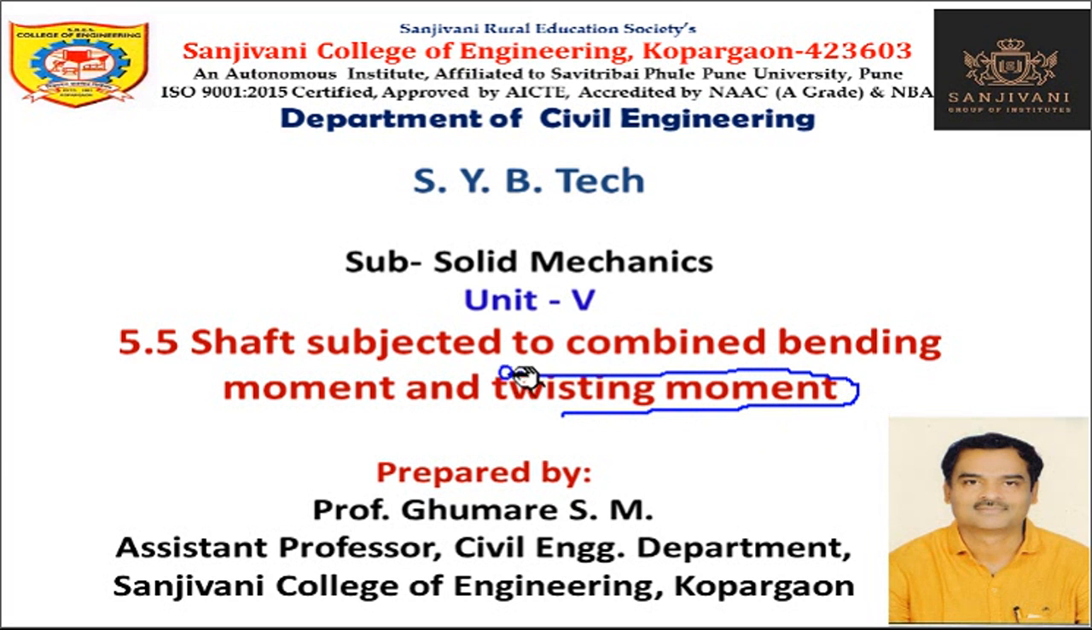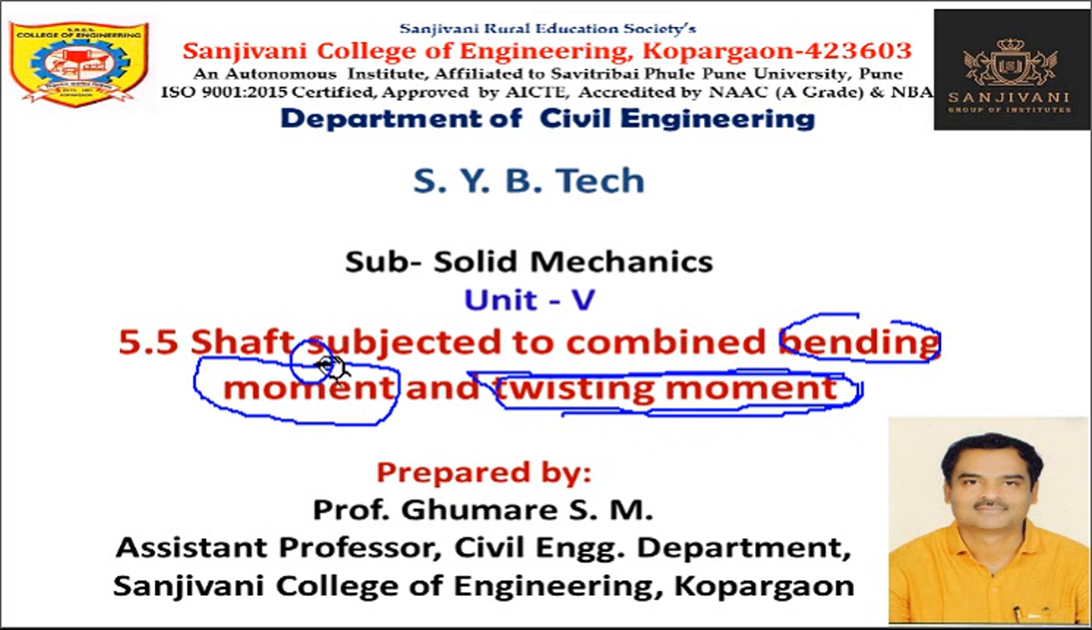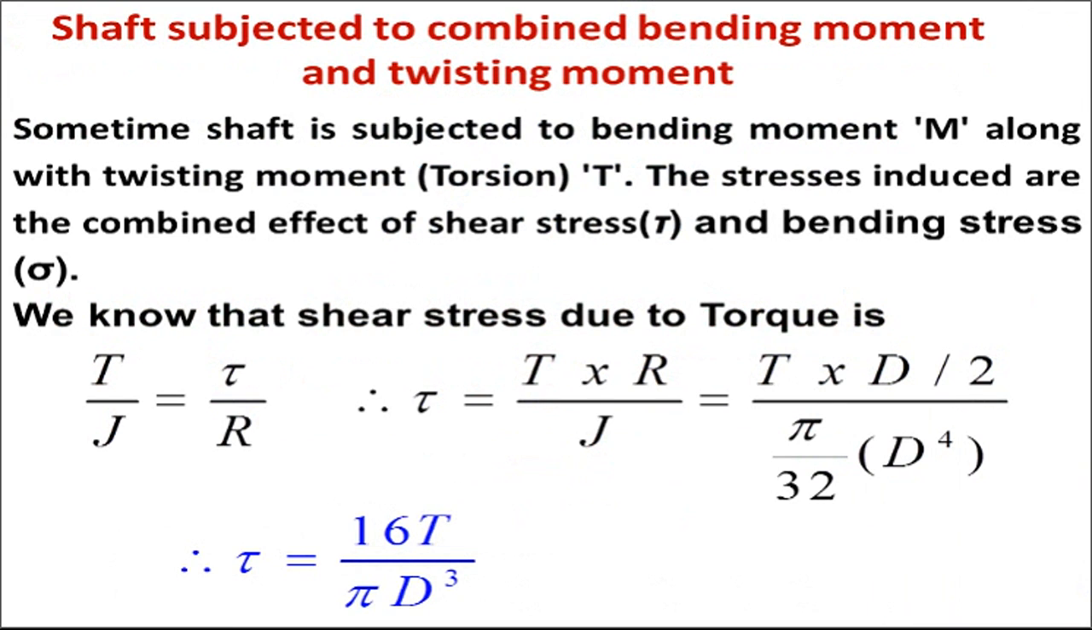Okay. So in the four lectures we have studied so far, we have just considered the torque applied on the shaft. But today we are going to discuss the effect of bending also. Along with the torque, if there is bending, what will be the effect on principal stresses, that is, sigma max and sigma minimum?